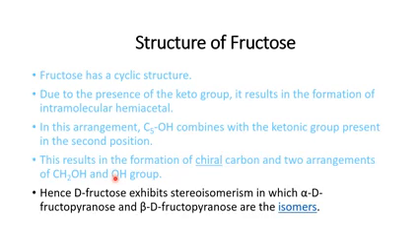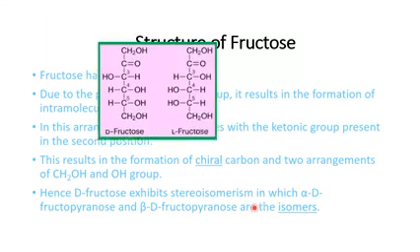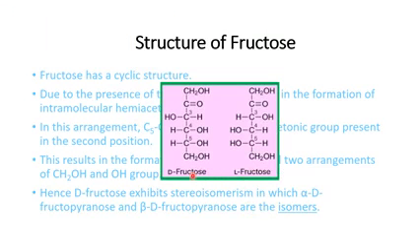So D-fructose exhibits stereoisomerism. It can rotate polarized light in the left direction, that is, levorotatory, and alpha-D-fructofuranose and beta-D-fructofuranose are the isomers.